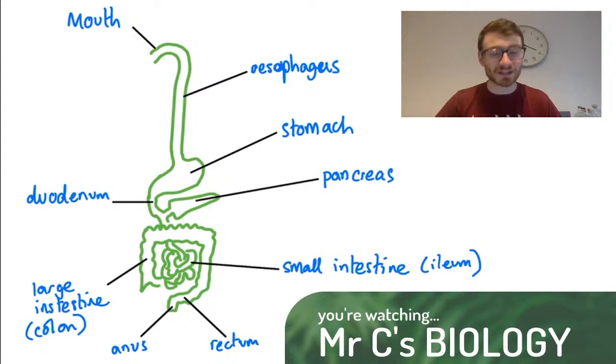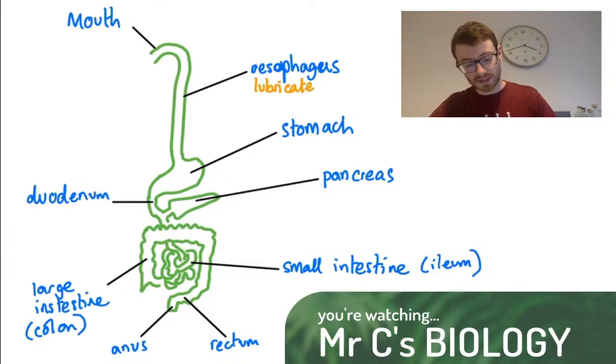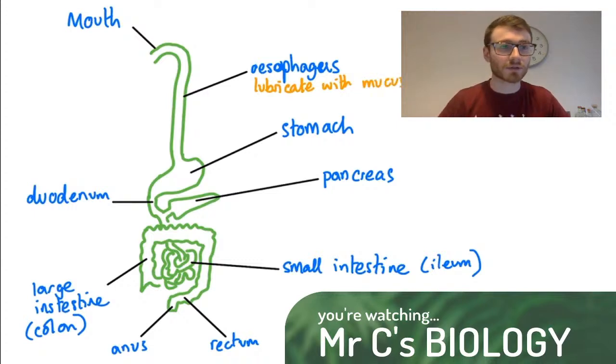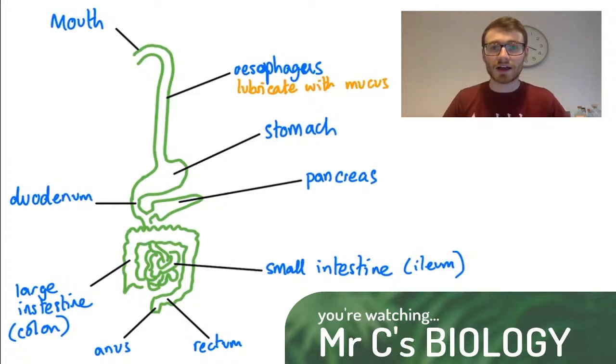Then the esophagus is going to lubricate food. I'll change colour pen, and then we can add in the functions. So it's going to lubricate food as it travels down to the stomach by producing lots and lots of mucus. And it produces this mucus from these amazing cells called goblet cells that release mucus into the food bolus that's been chewed and swallowed.